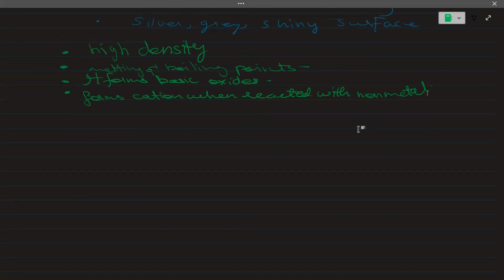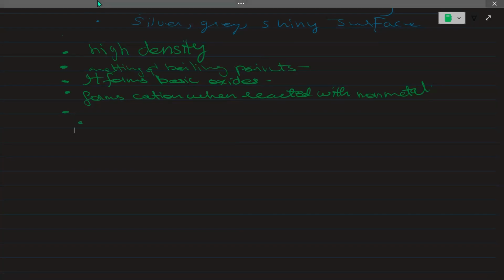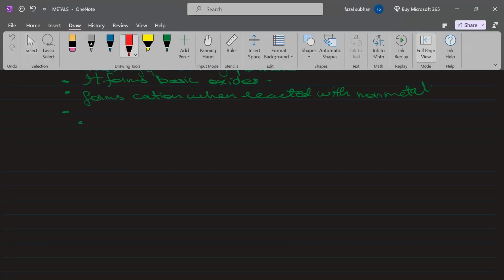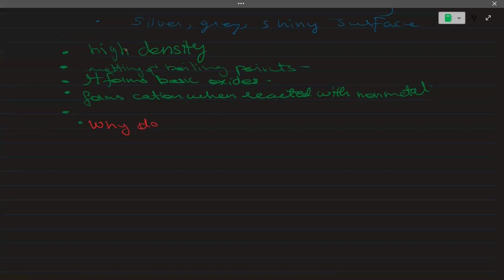One more important point to be noted, which also comes in the past papers, is the question: why do metals conduct electricity?